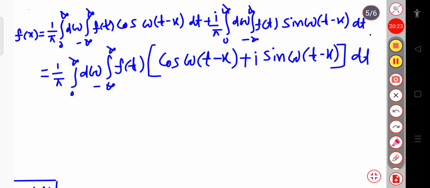So in these two terms we have taken common, and finally our expression will be like this.